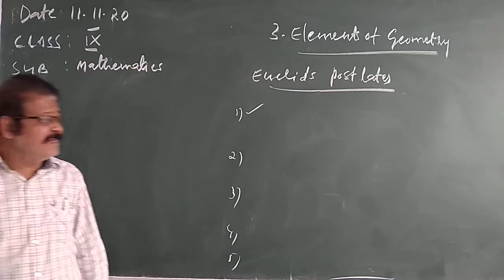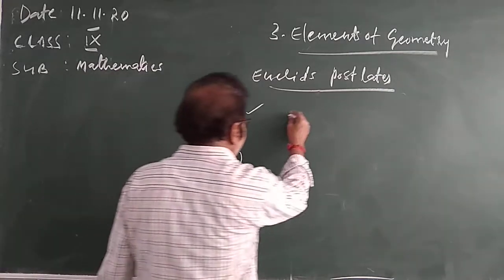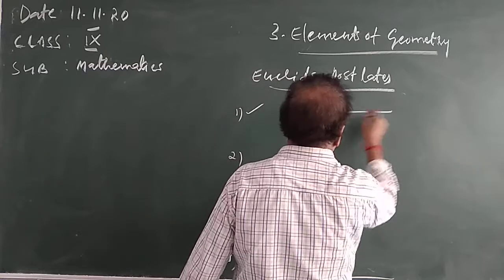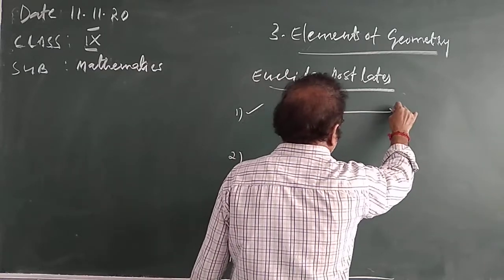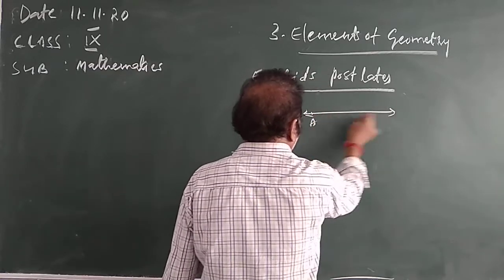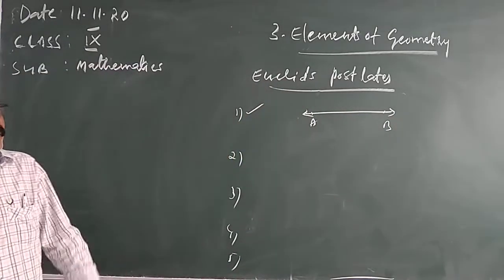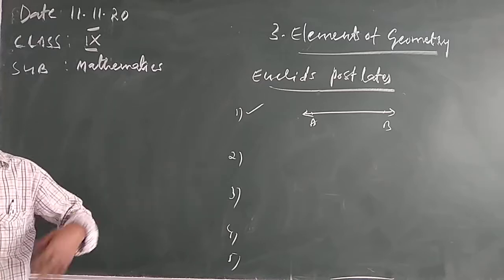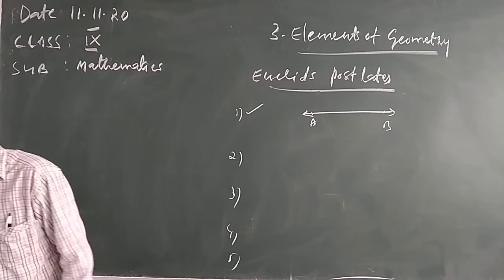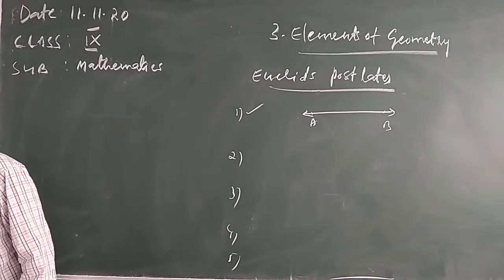To draw a straight line from any point to any point. So we can draw a straight line from point to point. This is the first postulate. The Euclid first postulate is you can draw a straight line from any point to any point.